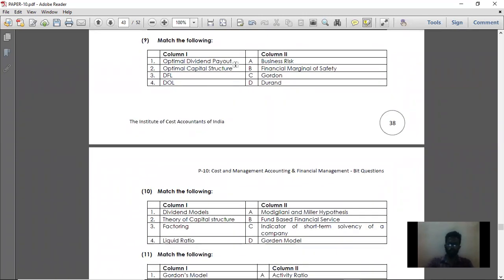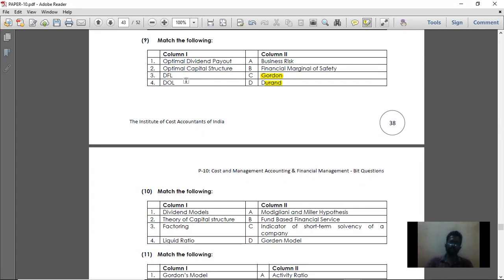Optimum dividend payout. See, optimum dividend payout is spoken of in the Jordan model. Jordan speaks about the optimum dividend payout ratio. Then optimum capital structure: it deals with the Durand model. The Durand model deals with the optimum capital structure.